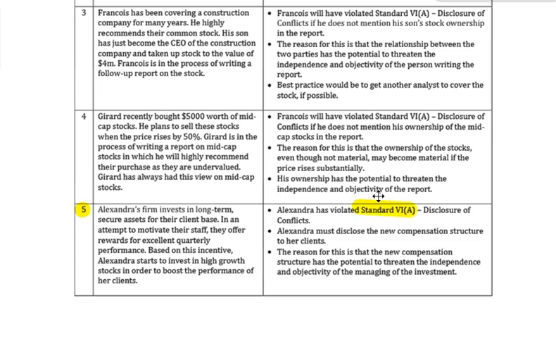Why? Because of this new compensation structure, she's more likely to be looking at high risk stocks for her clients. This needs to be disclosed to her clients, this new compensation structure, because it has the potential to threaten the independence and objectivity of the managing of the investment.